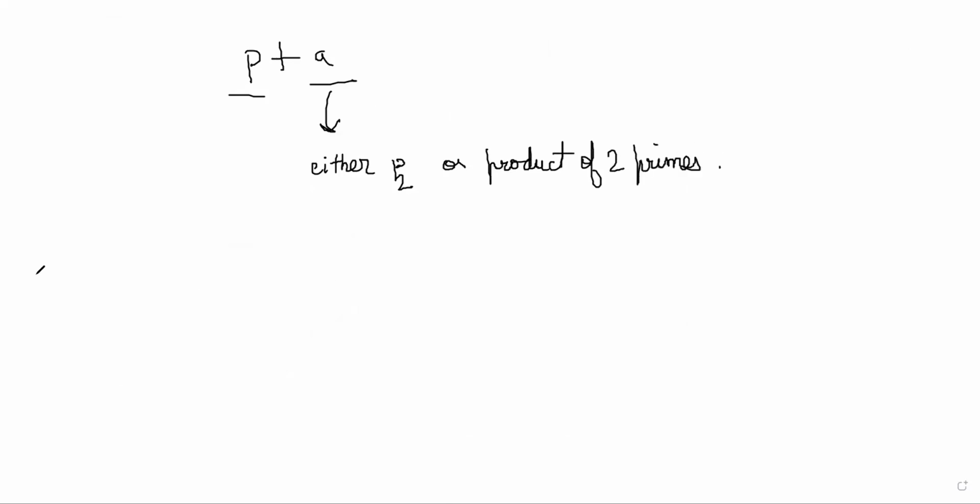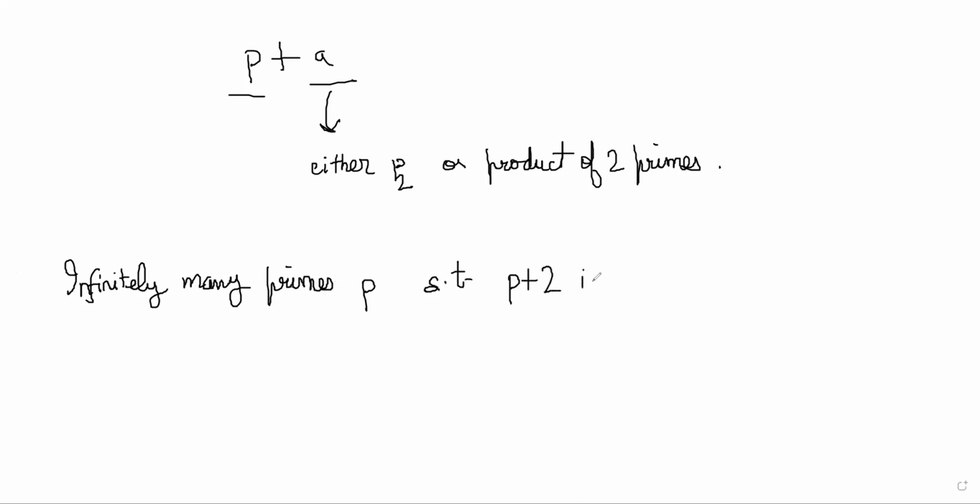He has proved that there are infinitely many primes P such that P plus 2 is either a prime or a product of two primes.